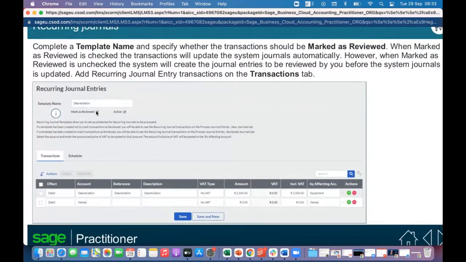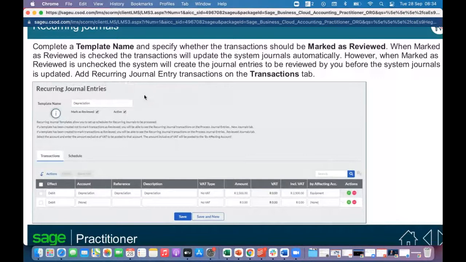So here you click on marked as reviewed, and that just automatically processes it. You have to click on active. We know that if it's not active, then obviously it's not going to do anything. When marked as reviewed is checked, the transaction will update the system journals automatically. However, when marked as reviewed is unchecked, the system will create the journal entries to be reviewed by you before the system journals update.